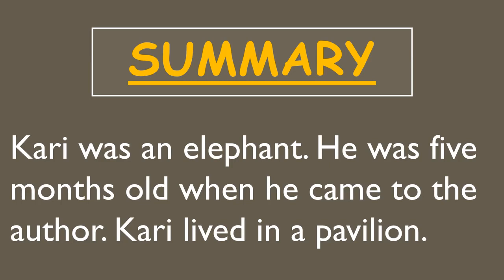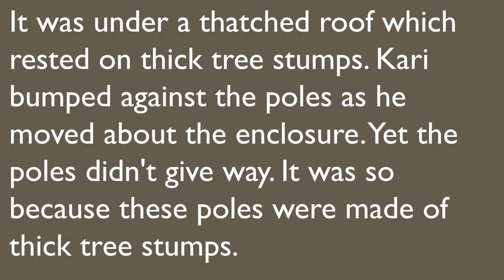Now, Curry was the name of an elephant and he was given to the narrator to take care of, and when he was given to the narrator he was just 5 months old. Then Curry used to live in a large tent. It was under a thatched roof which rested on thick tree stumps. Curry bumped against the poles as he moved about the enclosure. Yet the poles did not give way. It was so because these poles were made of thick tree stumps.